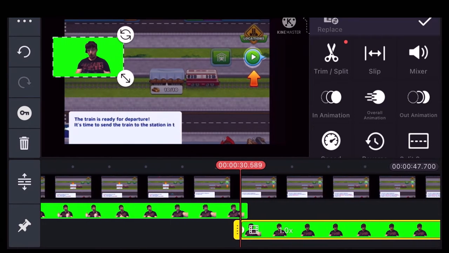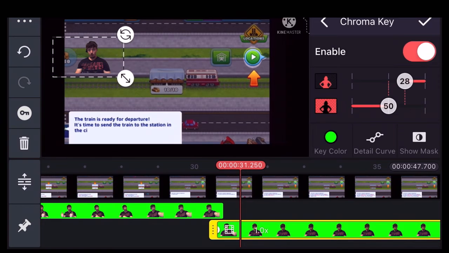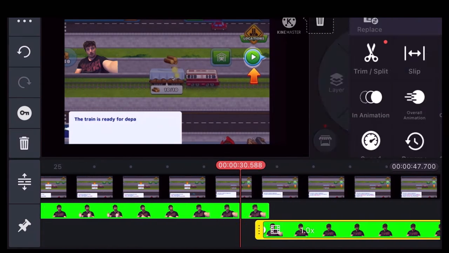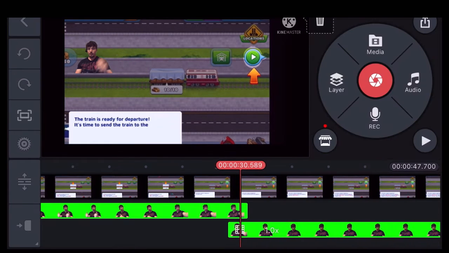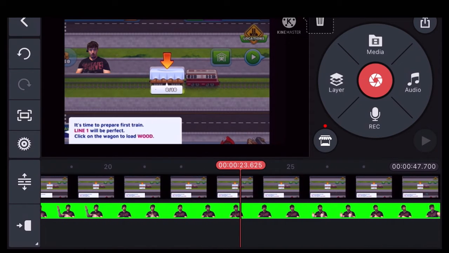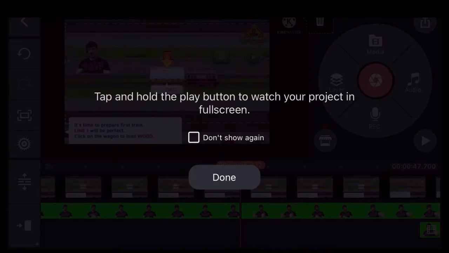I need to say scroll down, hit chroma key, turn it on, hit OK. This one's still a little out of sync. I can just move it over. And now we can play the video. And you hit the play button.